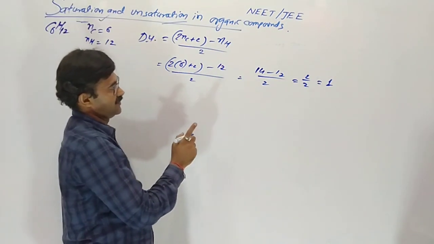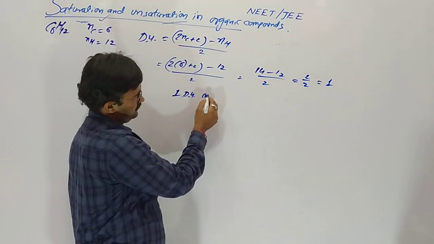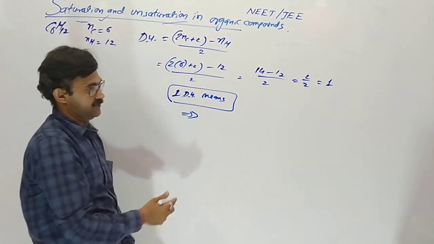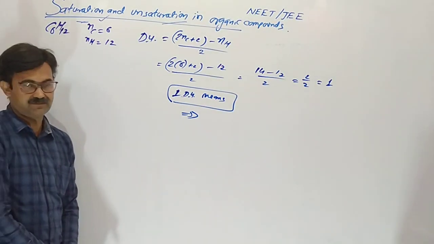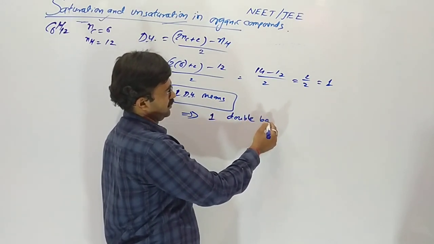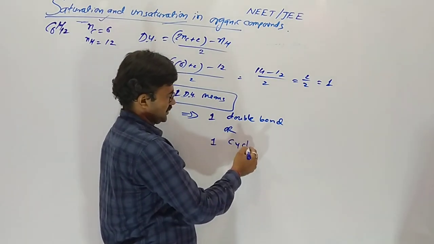It means 1 unsaturation. 1 DU means in our given compound there should be 1 double bond or 1 cycle.